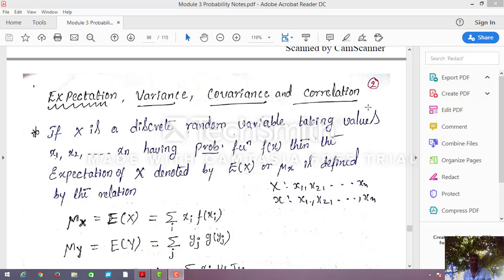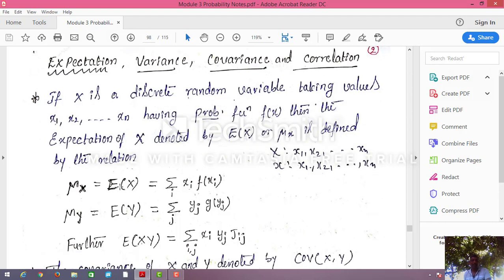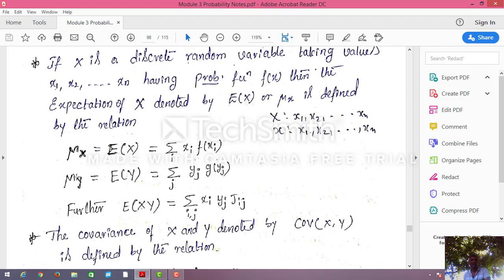If X is a random variable taking the values x1, x2, and so on up to xn, having probability function f of x, then the expectation of X, denoted by E of X or mu x, is defined by mu x equal to E of X equal to summation of xi into f of xi. This f of xi is given as the probabilities. Similarly, mu y is nothing but E of Y.